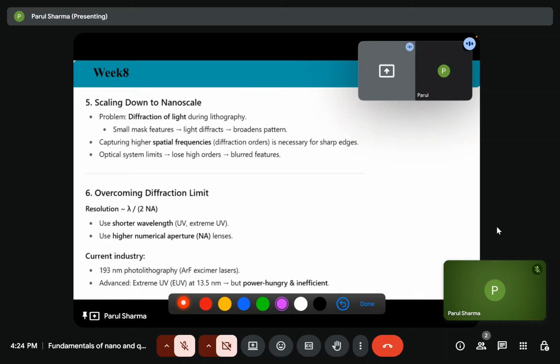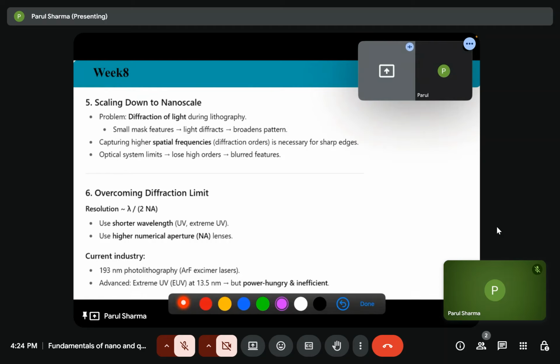Capturing the higher spatial frequencies is necessary for the sharp edges. So the optical system will limit, and it will lose the high orders, and we will get the blurred features.